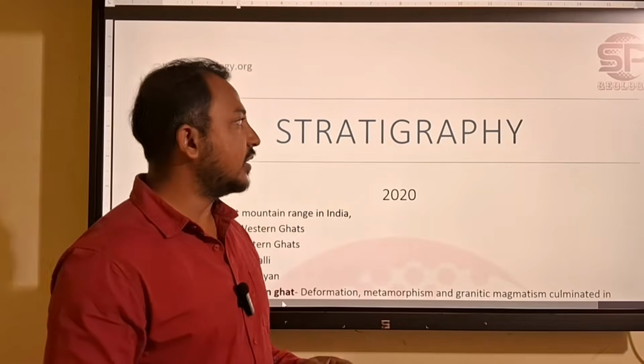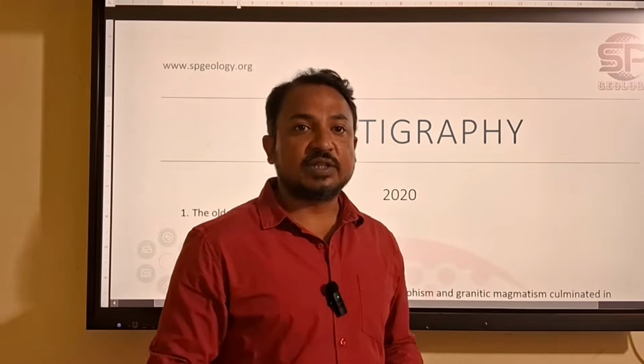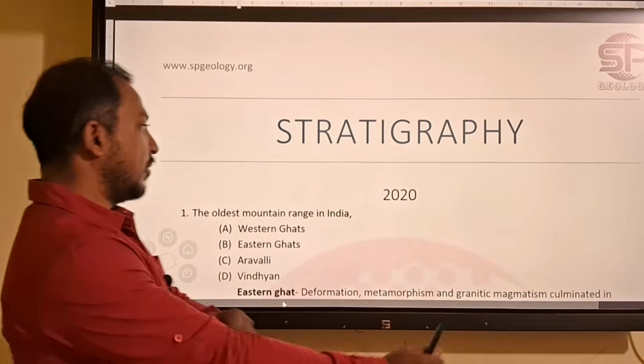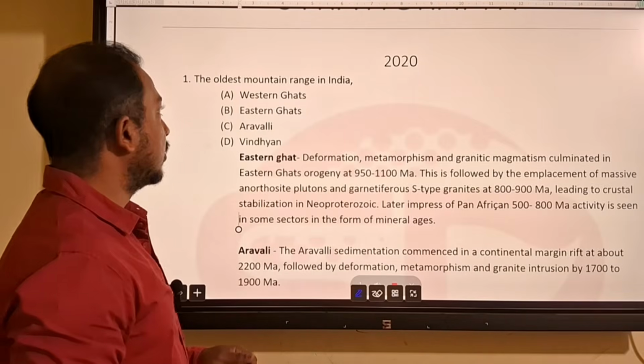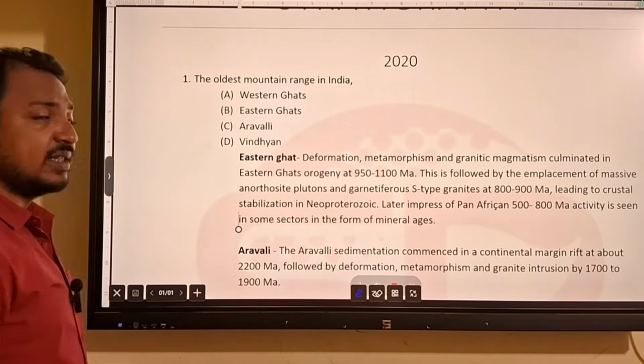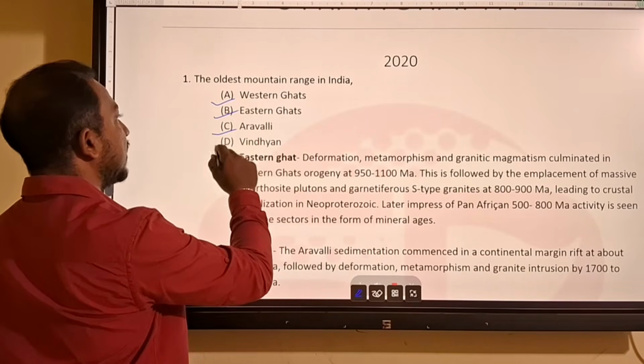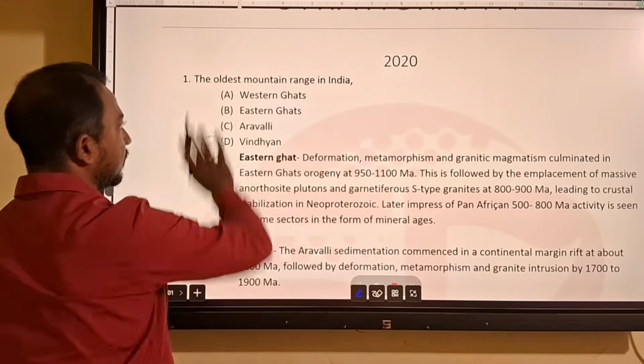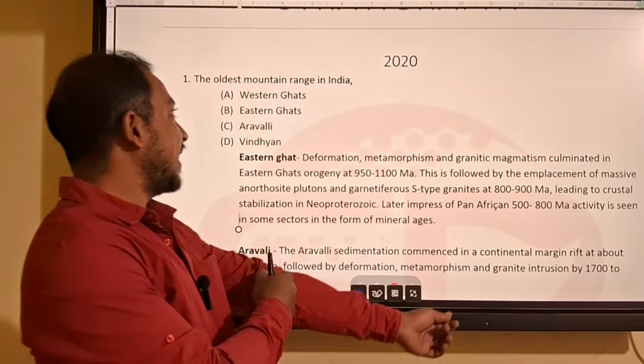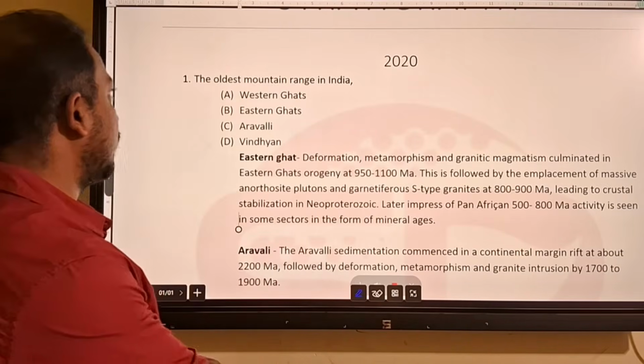Today we'll discuss the stratigraphy questions of the CUET exam. We'll start from 2020. The first question is: identify the oldest mountain range in India. We have Western Ghat, Eastern Ghat, Aravalli, Vindhyan, all of these given. Let's see what the ages of these mountains are.